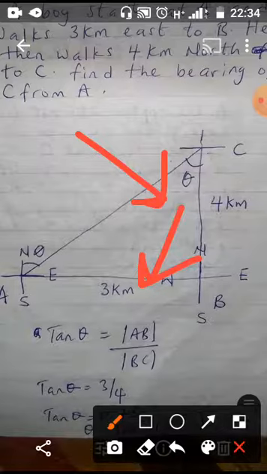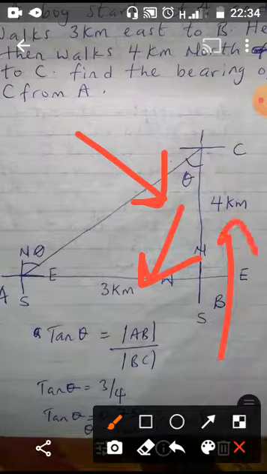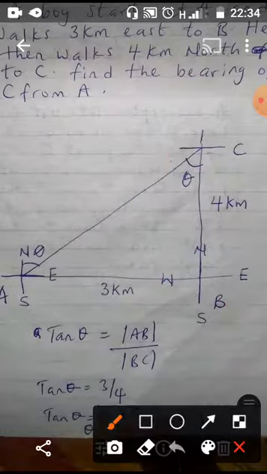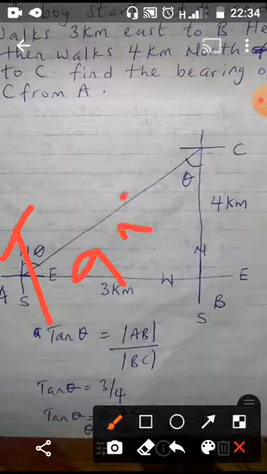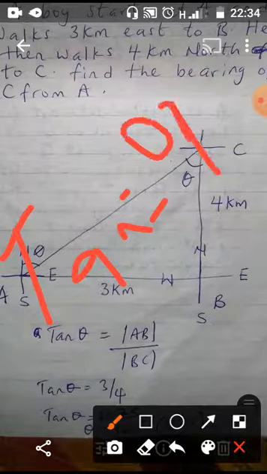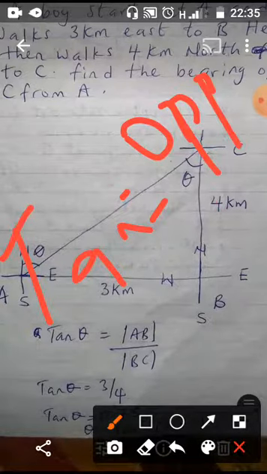Now, in mathematics, when you hear opposite, automatically the second shortest side is what? The adjacent. Means this one is what we call the adjacent. Based on what I just told you, I remember I told you that tan is equal to opposite over adjacent.